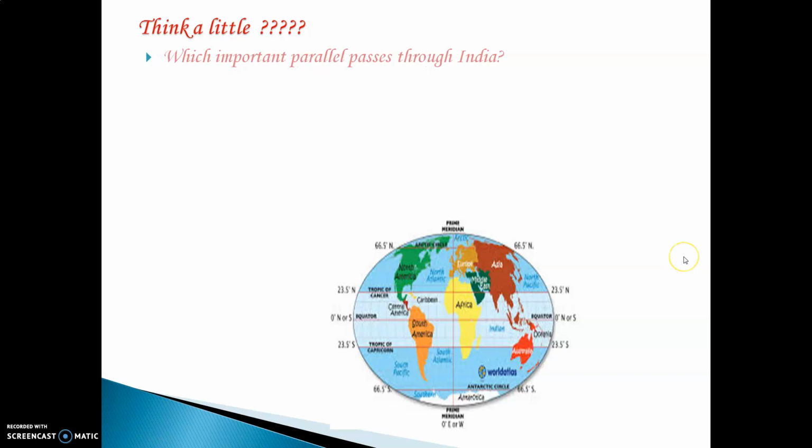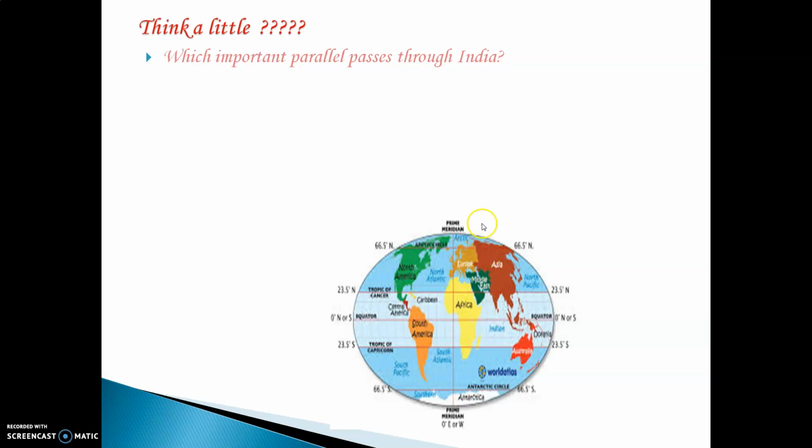You can see now in textbooks they have given you a title, Think a Little, and they have asked you 2-3 important questions. We will now solve these questions. The first question, which important parallel passes through India? Now we have learned the parallels. These are the parallels which pass all over the world on the earth.